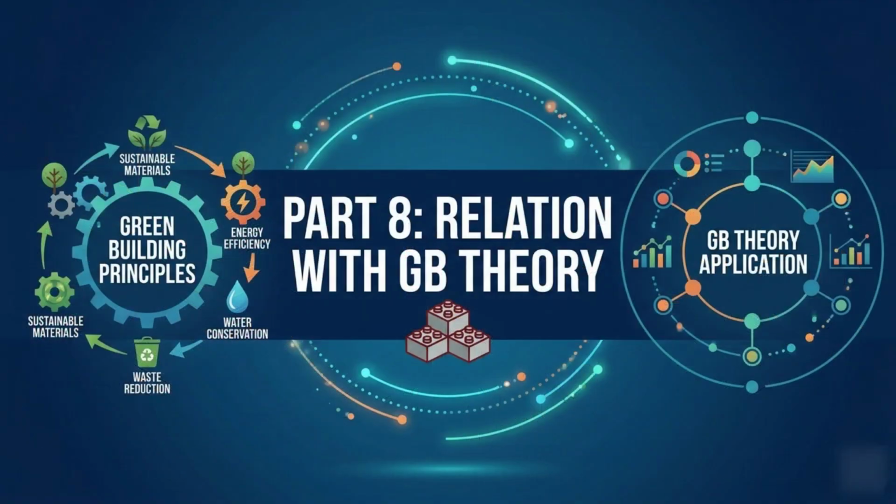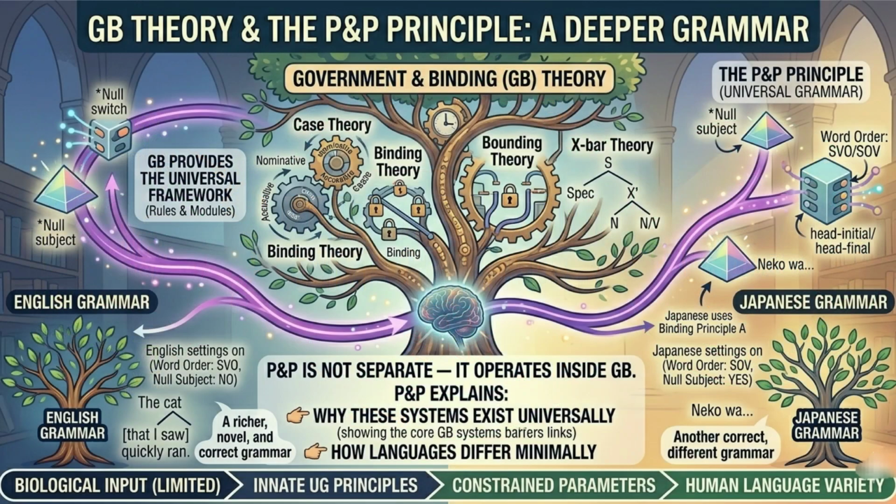Part 8. Relation with GB theory. P&P is not separate, it operates inside GB. GB provides case theory, binding theory, bounding theory, and X-bar theory. P&P explains why these systems exist universally, how languages differ minimally.